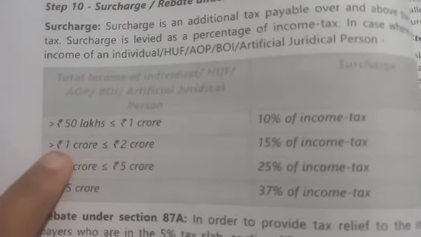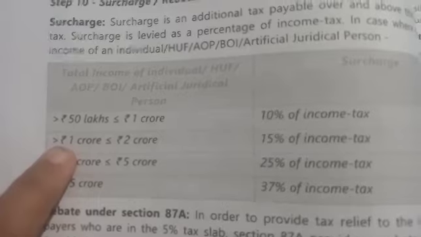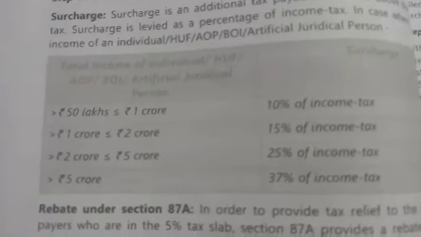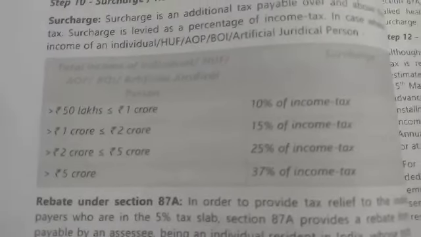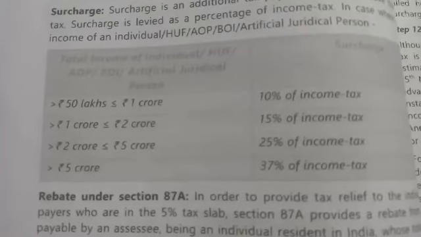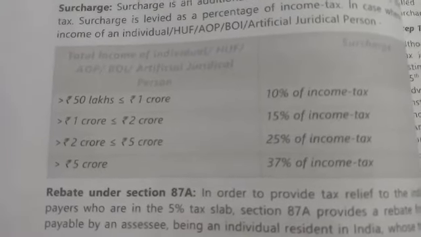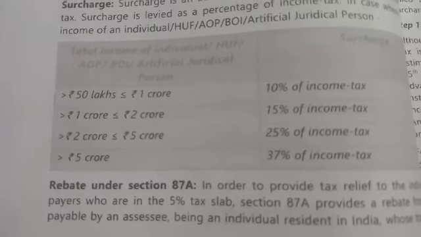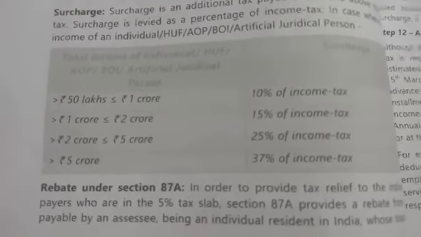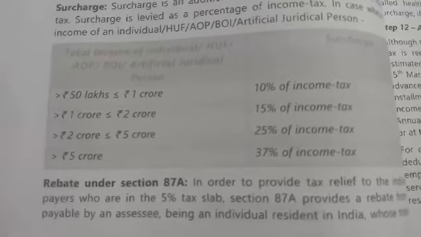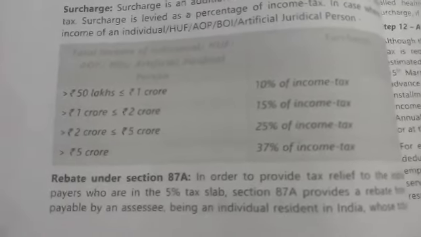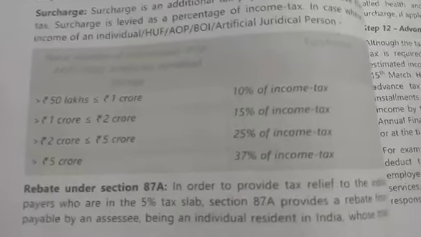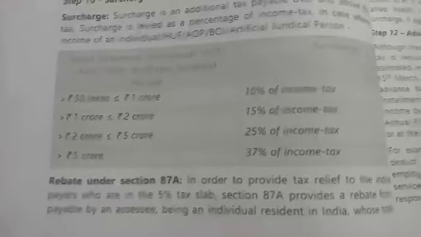If your income is more than 1 crore but less than or equal to 2 crores, then 15%. If your income is more than 2 crores but less than or equal to 5 crores, then 25% of the income tax. If your income is more than 5 crores, then 37% of the income tax. You have to pay it as a surcharge. Surcharge is an additional charge.